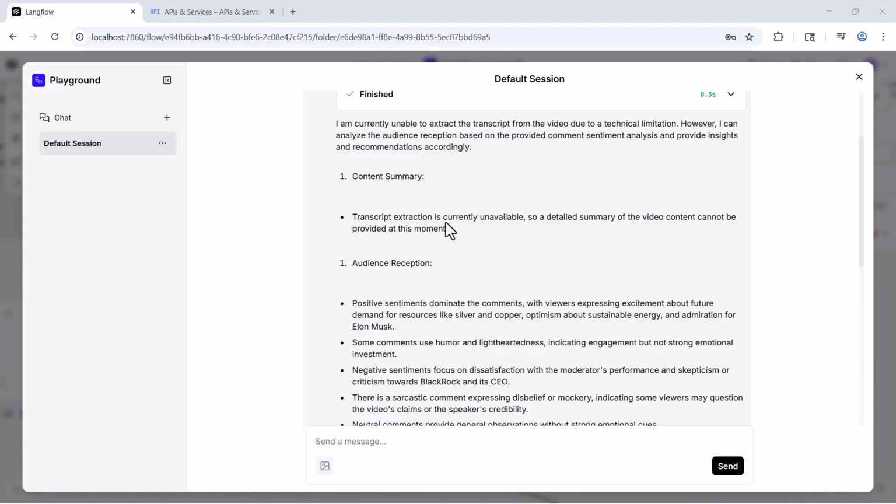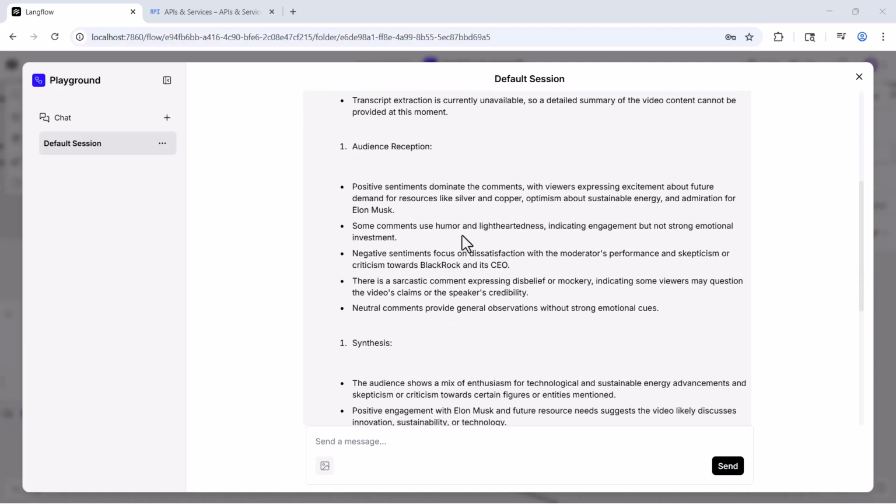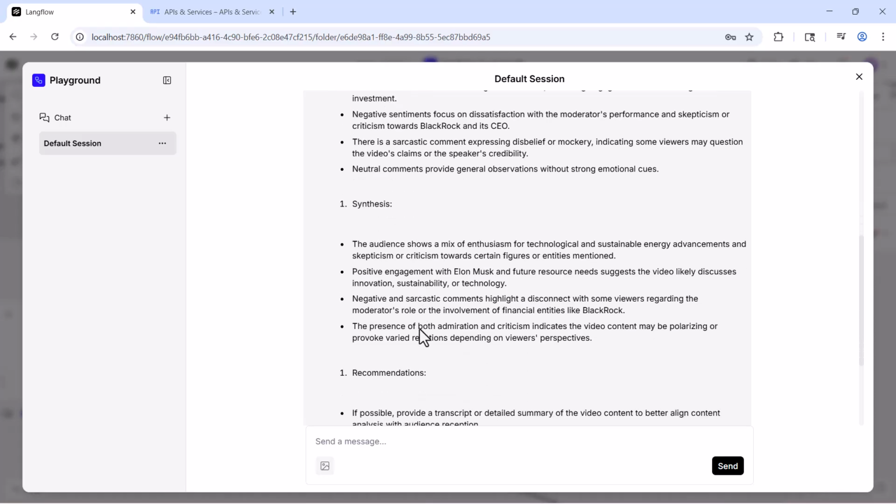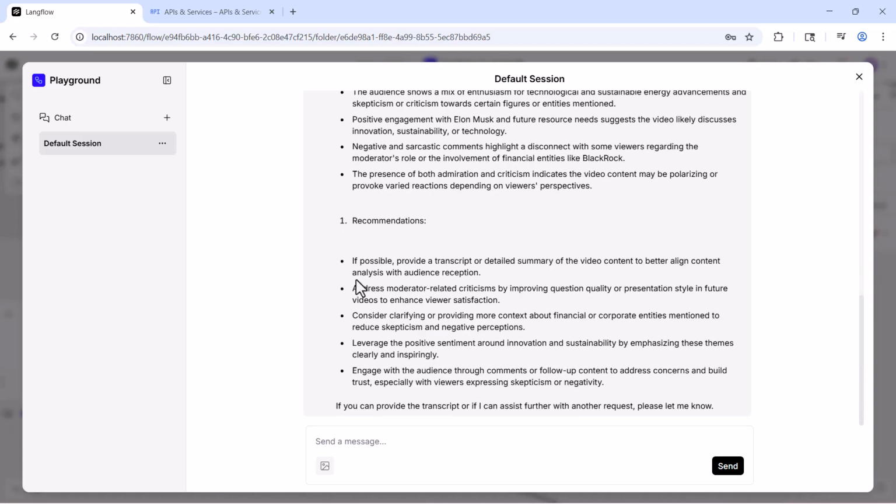Transcript extraction is currently unavailable, so a detailed summary of the video content cannot be provided at this moment. Okay, so there is an issue. And for audience reception, positive sentiments dominate the comments, right? You can see it is trying to provide us the summary, then the synthesis and the recommendations. If you can provide the transcript, or if I can assist further with another request, please let me know.